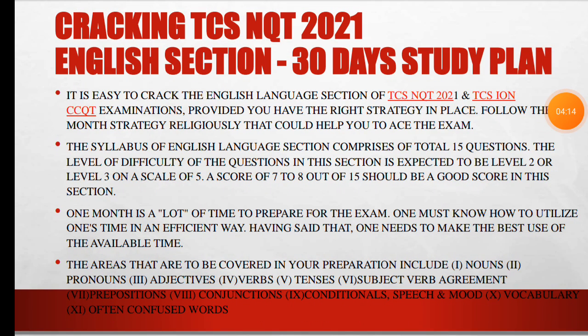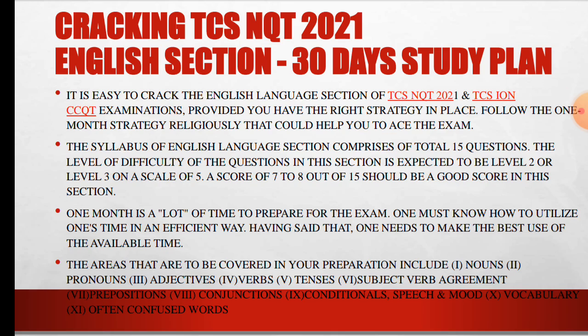So guys, in this section I will discuss how to crack the TCS English section in a 30 days study plan. It is easy to crack the English language section of the TCS NQT 2021 examination provided you have the right strategy in place. Follow the 1 month strategy religiously that could help you to ace the exam. The syllabus of the English language section comprises 15 questions. The level of difficulty of the questions in this section is expected to be level 2 or level 3 on a scale of 5. A score of 7 to 8 out of 15 should be a good score in this section.